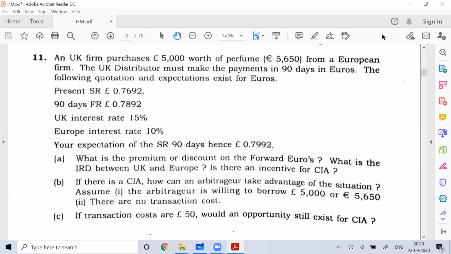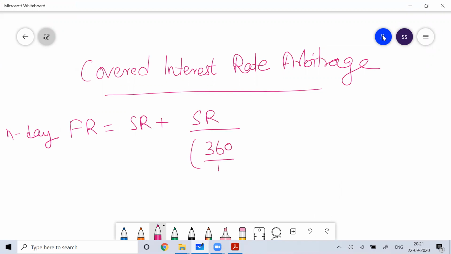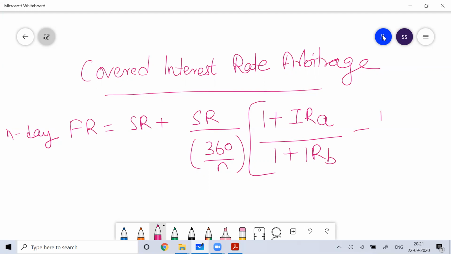When we understand the relationship between exchange rate and interest rate, we have studied a formula to determine the forward rate. The n-day forward rate is equal to spot rate plus spot rate by 360 by n, times 1 plus interest rate in A country divided by 1 plus interest rate in B country, minus 1.